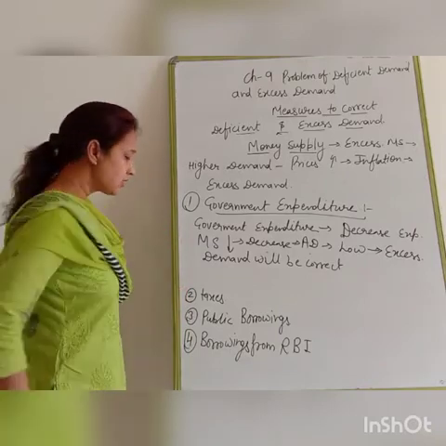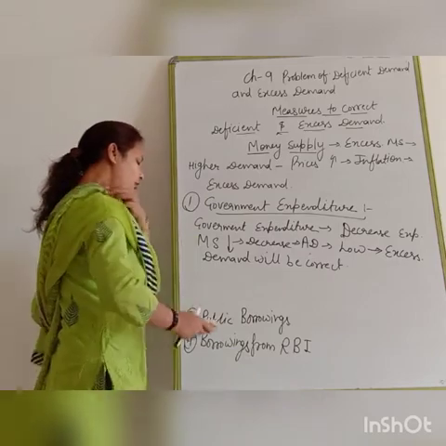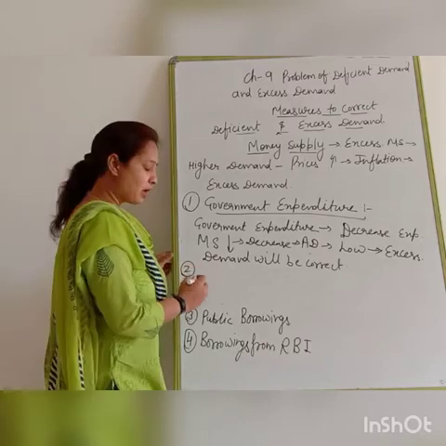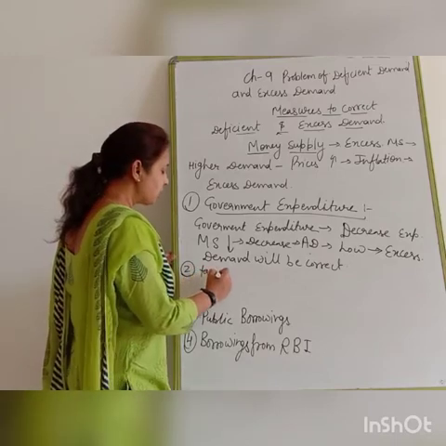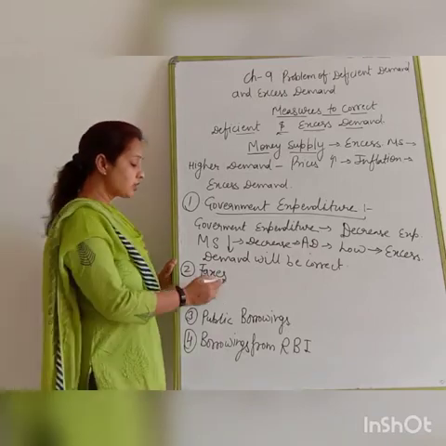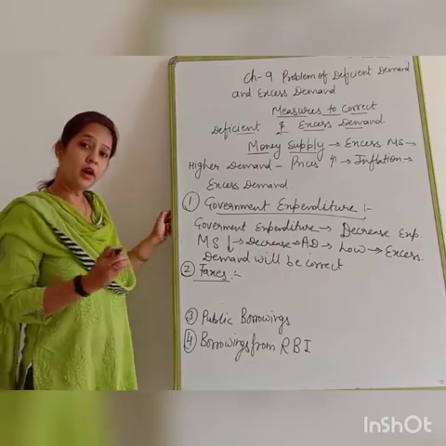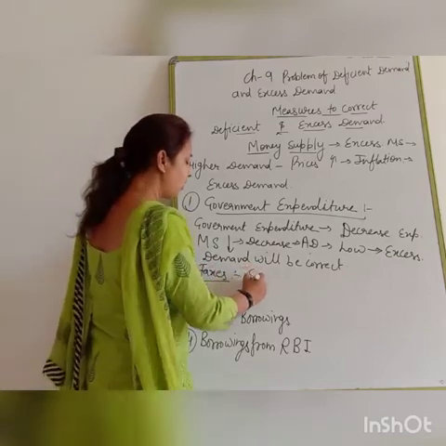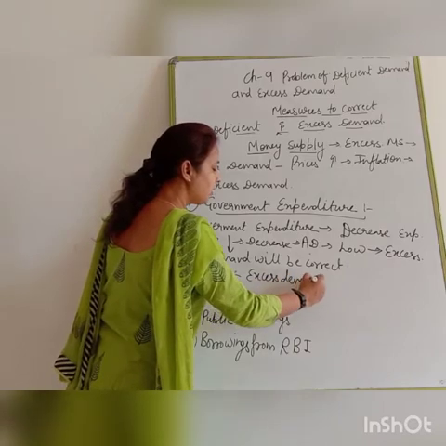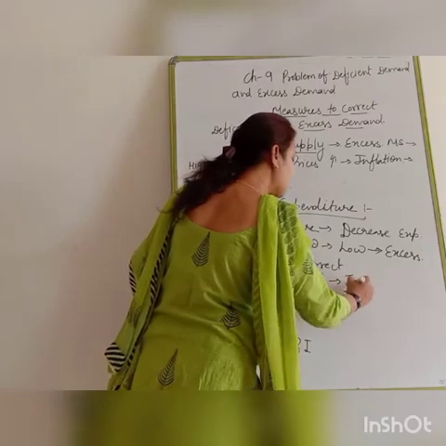Clear? The next step the government is going to take is taxes. All of you know the major part of government revenue is taxes. How does the government collect revenue from taxes? When there is excess demand in the economy, what will the government do? The government increases the taxes.